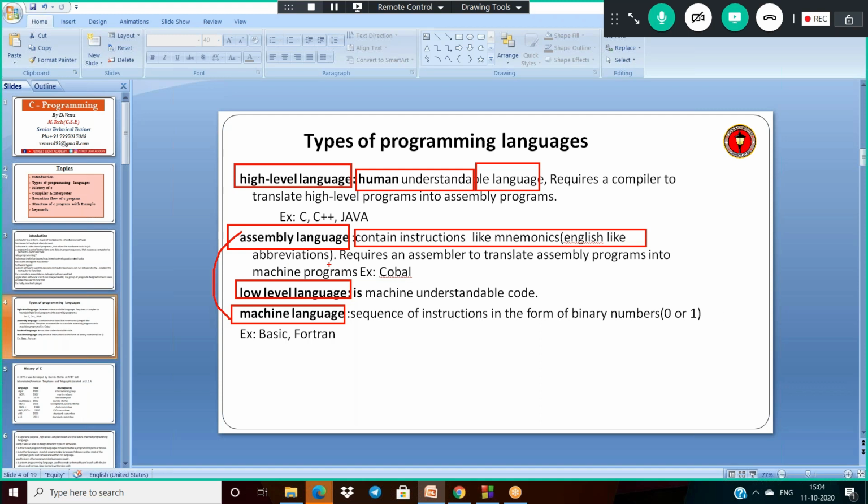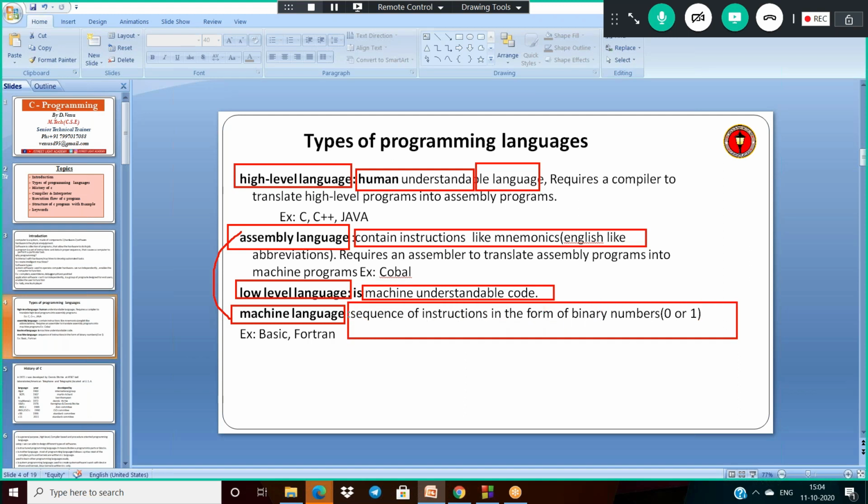And after that, low level language. Sorry, low level and machine are the same, not assembly and machine. Low level is nothing but machine understandable code. It is a sequence of instructions in the form of zeros or ones. And what are the languages? Machine language examples are Basic, Fortran, and for assembly language, COBOL is an example.